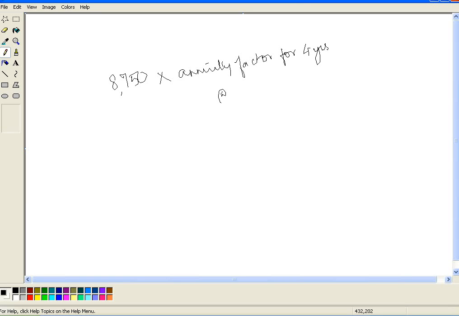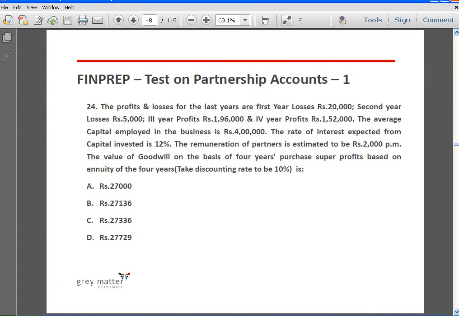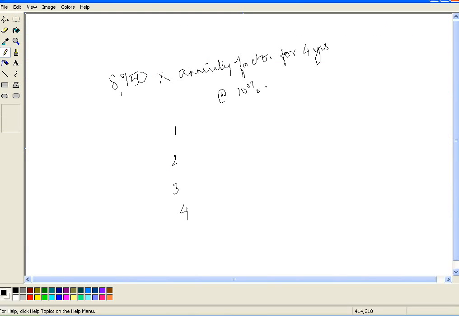4 years where the discounting rate is 10%. Now how do we calculate the annuity factor? So the annuity factor for 4 years is nothing but the total of the present value factors of 1 rupee discounted at 10% per annum. Okay, so let us find out the present value factor of rupee 1 discounted at 10% per annum.